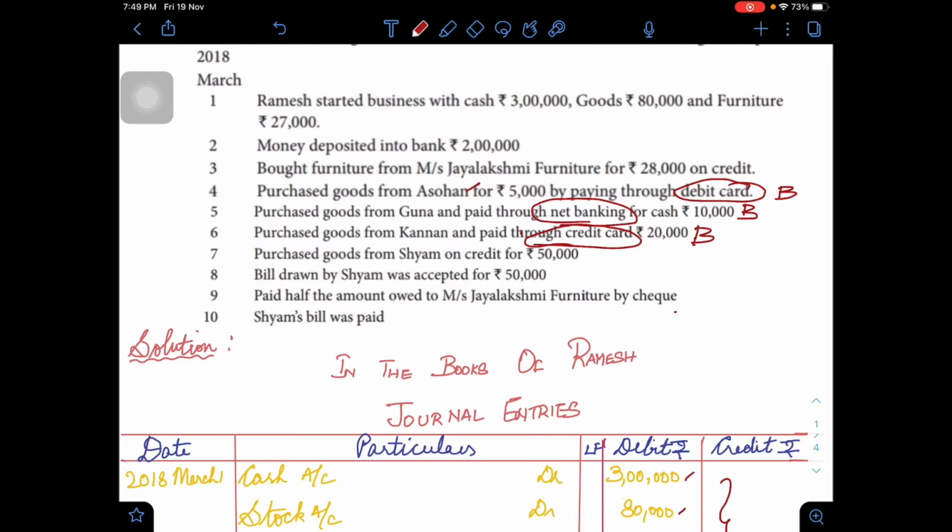So debit card payment is made. When it comes to credit card payment, you should understand that later on, Mr. Ramesh will be settling to the bank to the extent allowed in the credit card payment. This is what these three banking transactions stand for.